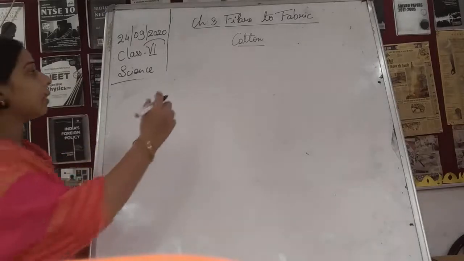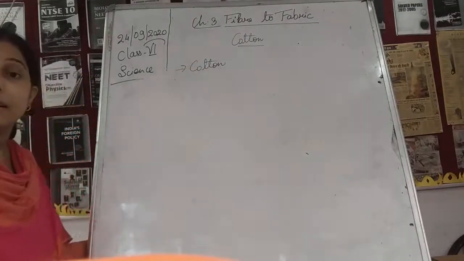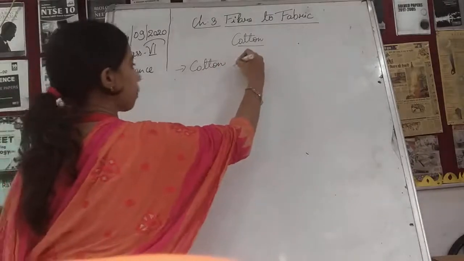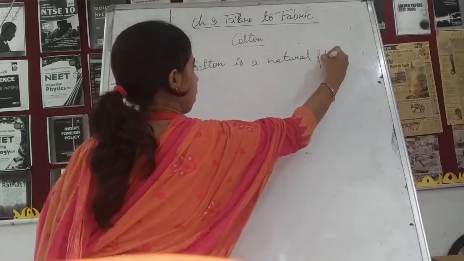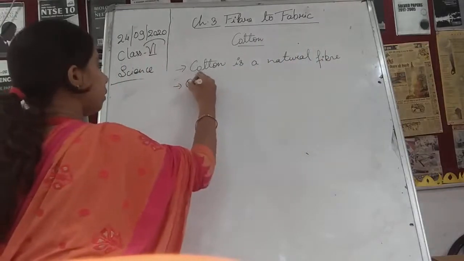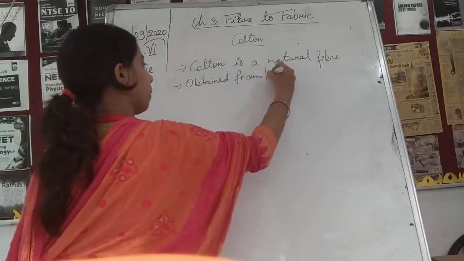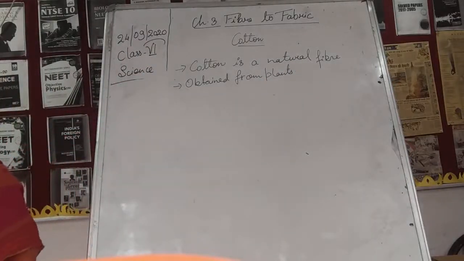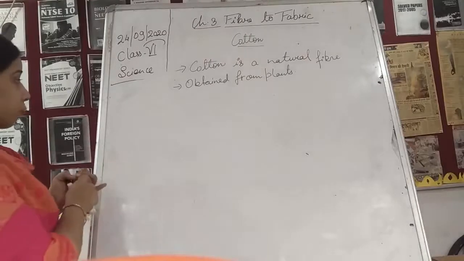Okay, so we can say that cotton is a natural fiber obtained from plants. Which plant? Cotton plant.